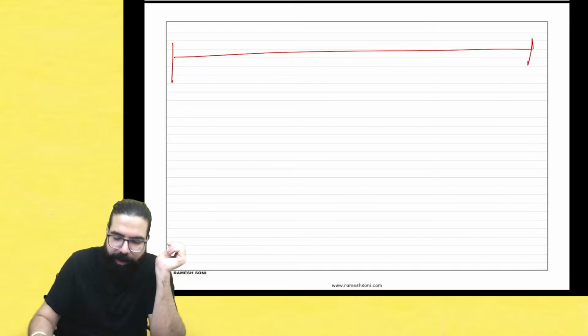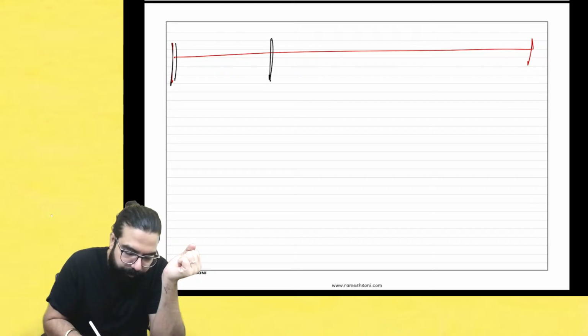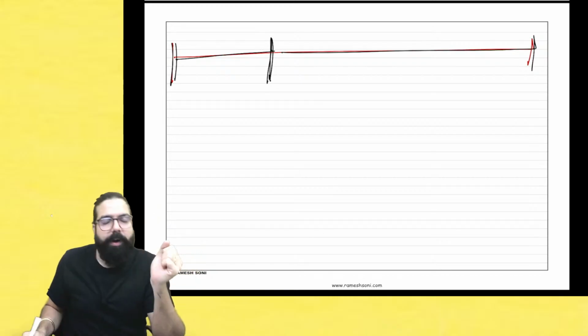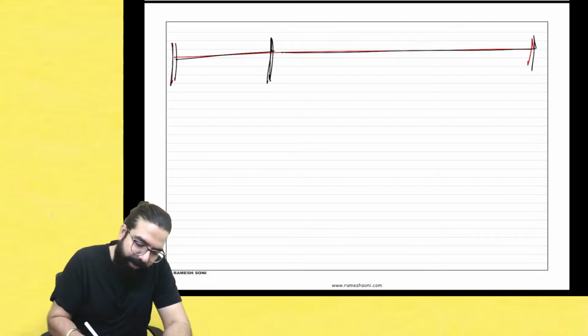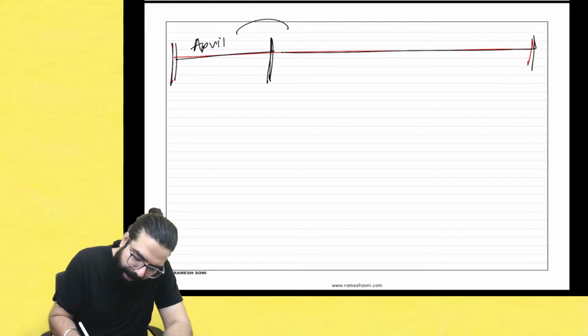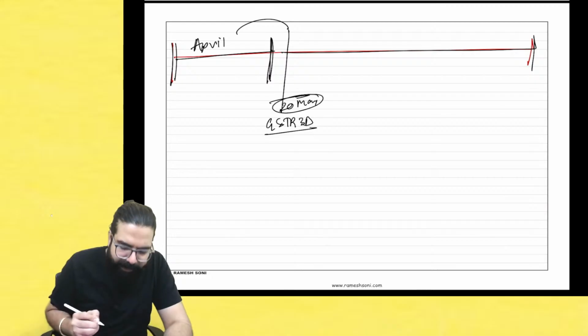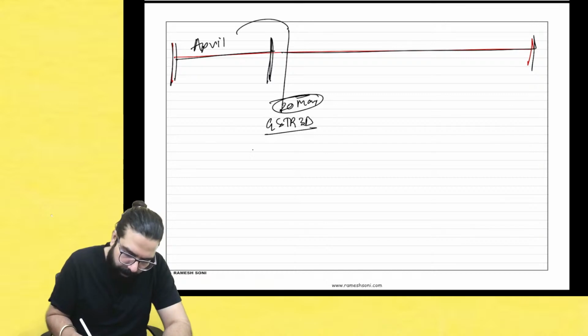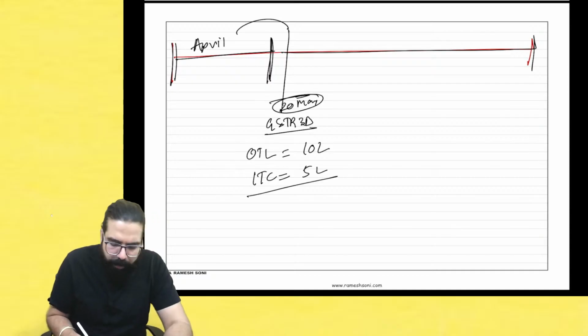I want to ask you one question. You have to tell me the answer first. Okay, everyone ready? For an example, this is the month of April. I am filing GSTR 3B. By 20th May, I should file the GSTR 3B. Output tax liability, for example, is 10 lakh. Input tax credit is 5 lakh rupees. And I have to pay 5 lakh through my e-cash ledger.